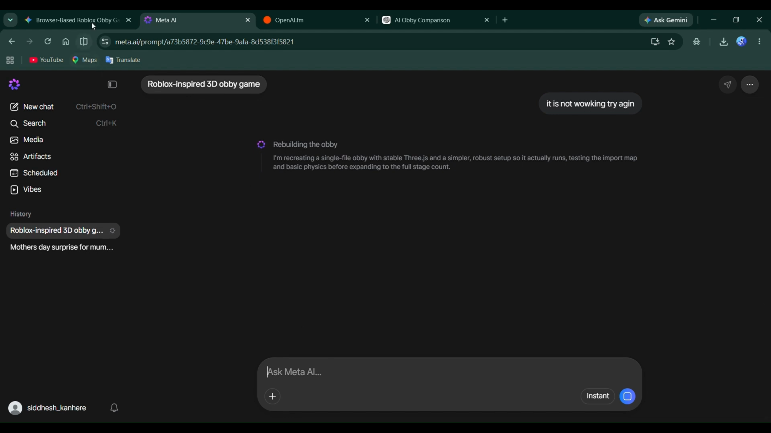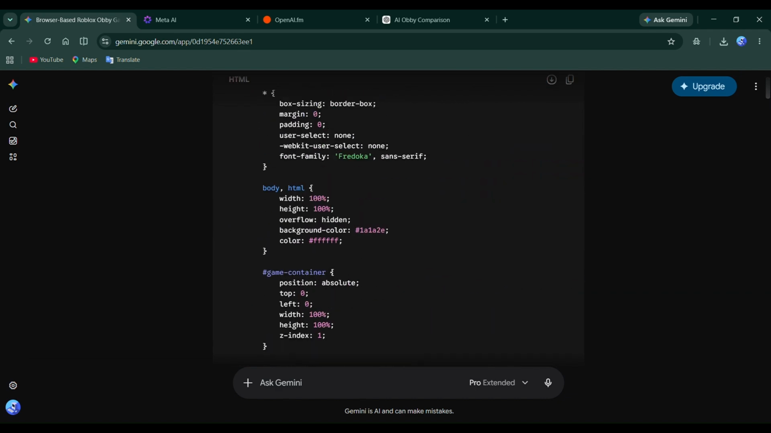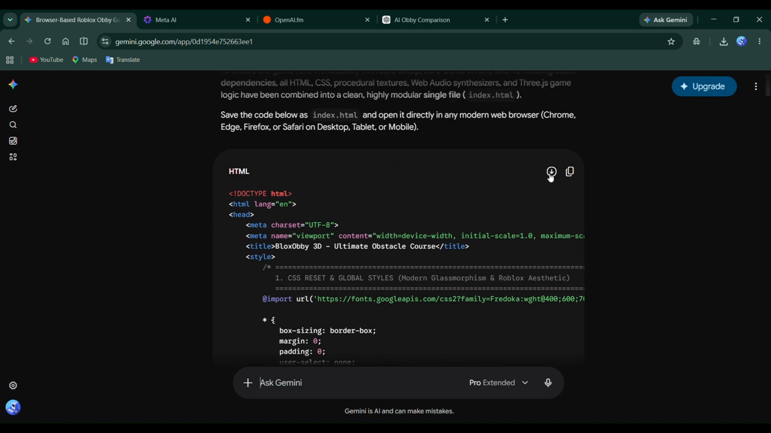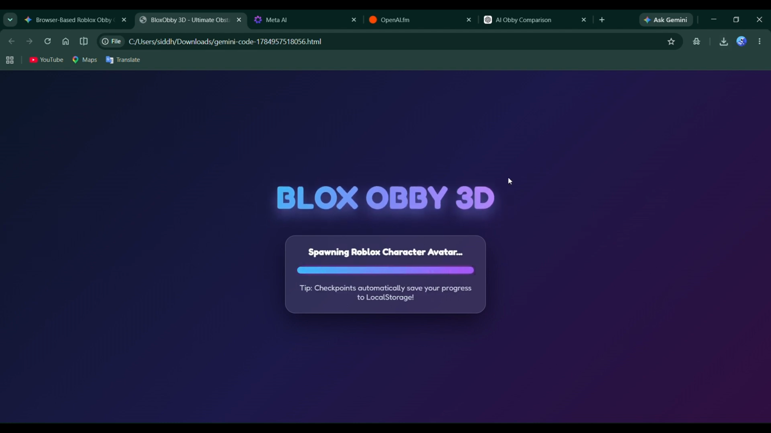Even though the graphics are fairly simple, they suit the style of the game and help everything run smoothly in the browser. If I were to improve anything, I'd probably add more decorations, animated obstacles, and maybe some sound effects or background music to make the experience feel even more alive. But considering this entire project was generated from a single prompt, I honestly can't complain. It's doing much better than I expected before starting this challenge.